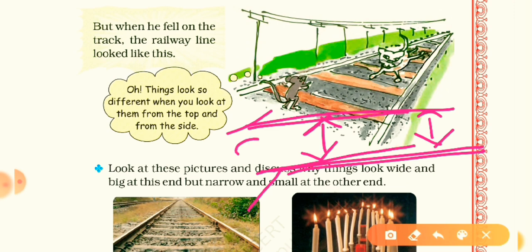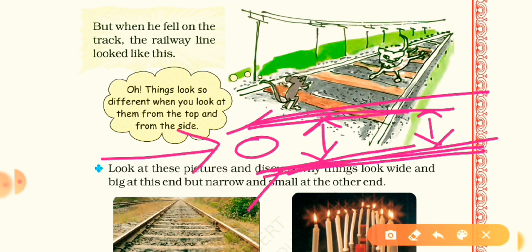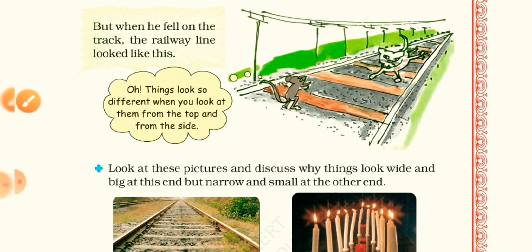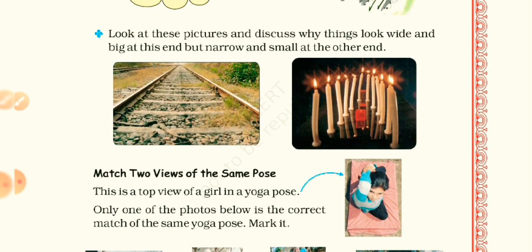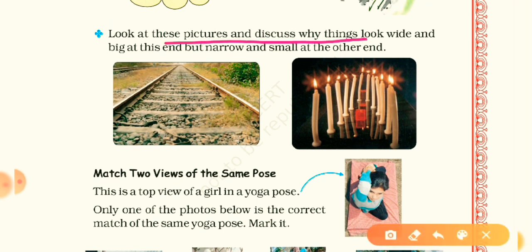But when you stand here and look from this way, the railway track will look very narrow because of the parallel tracks. And also the track is very far from our eyes. For that it is looking narrow. It is just a common thing that if a thing is far from us, it will look very small. Now look at these pictures and discuss why things look wide and big at this end but narrow and small at the other end. Yes, we discussed this some time before.